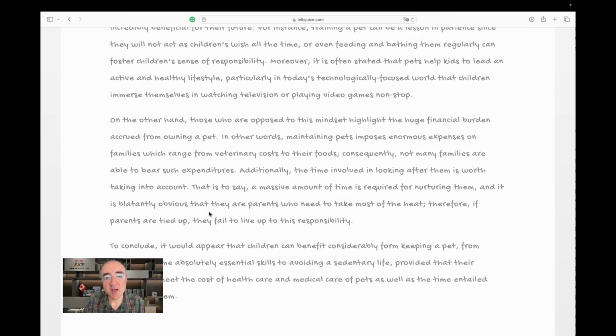Therefore, if parents are tied up, they fail to live up to this responsibility. This is zero conditional. We have both sides in present simple. That's a correct use of this grammatical style here because we are stating a fact, and it is always correct. If you are tied up, you fail to do something. That is always correct.